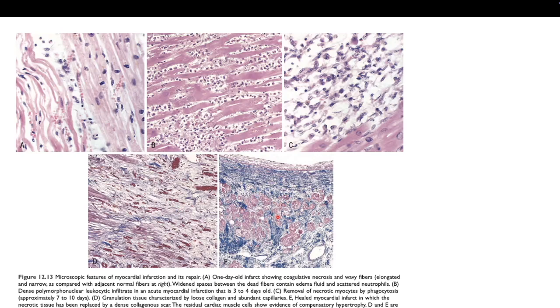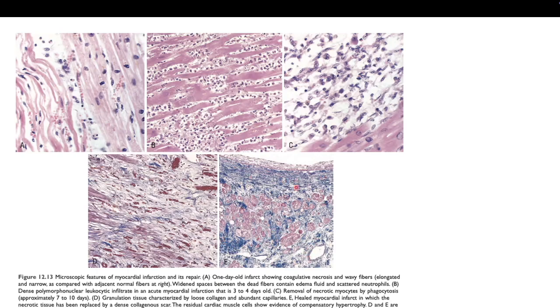Fibrosis is not easily seen, so in this area, we need Masson trichrome stain, where it stains blue for fibrosis. So this is a healed myocardial infarction with Masson trichrome stain.